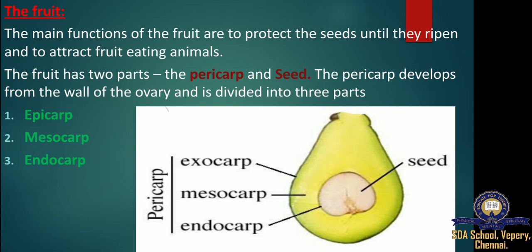Simple fruit can include fruit like apple, pears, tomato, and peach. After ripening, the ovarian wall changes into pericarp. This pericarp may be thick and fleshy, or thick and hard, or thin and soft. The pericarp has three layers. There are outermost layer epicarp, middle layer mesocarp, innermost layer endocarp. Now we move on to know more about various types of fruits.